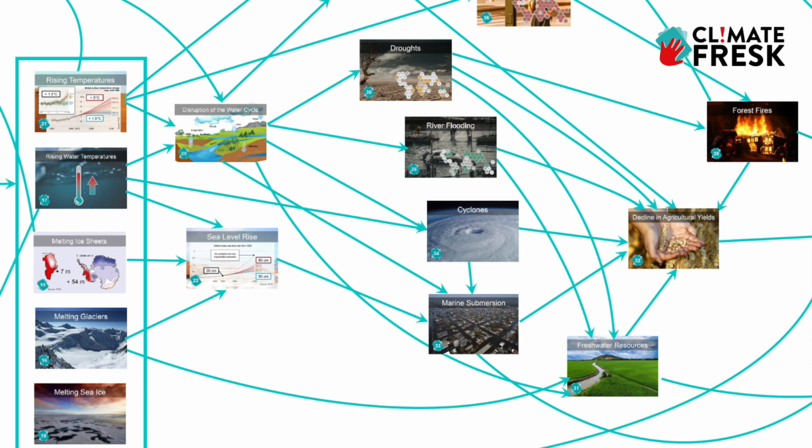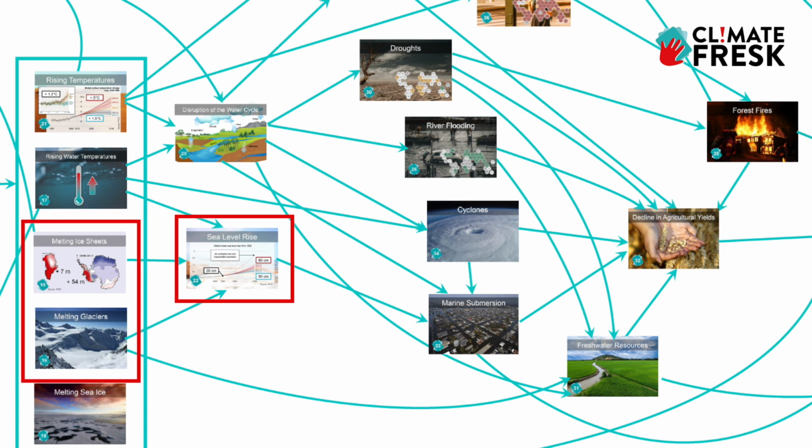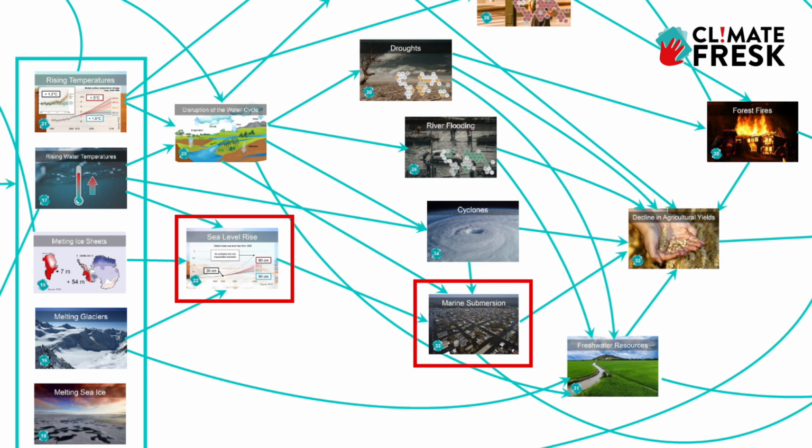Another impact of climate change is sea level rise. Sea level rise is due to the melting of ice caps and glaciers, which add mass to the oceans, and to rising water temperature, because warmer water takes up more space. Sea level rise will lead to coastal flooding in the long term. And in the short term, cyclones can also lead to coastal flooding.